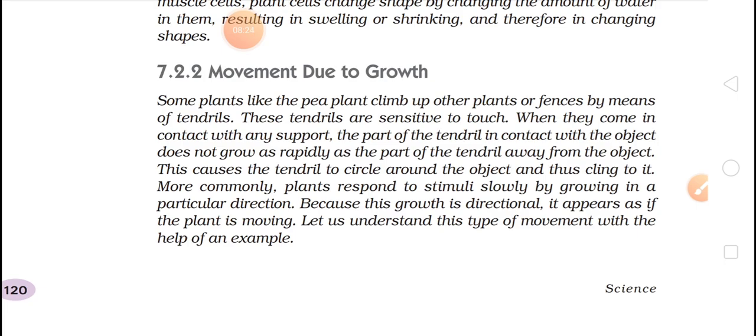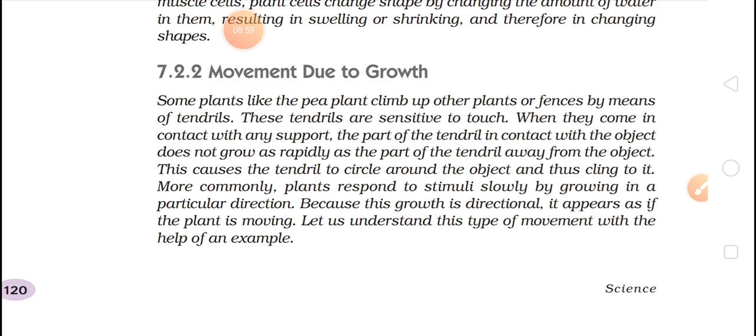When they come in contact with any support, the part of the tendril in contact with the object does not grow as rapidly as the part of the tendril away from the object. Okay, so if any object is near this tendril, that part will not grow, and if it is far away, it will grow. This causes the tendril to circle around the object and thus cling to it. So whatever object is near to them, they will hold it by clinging to it.